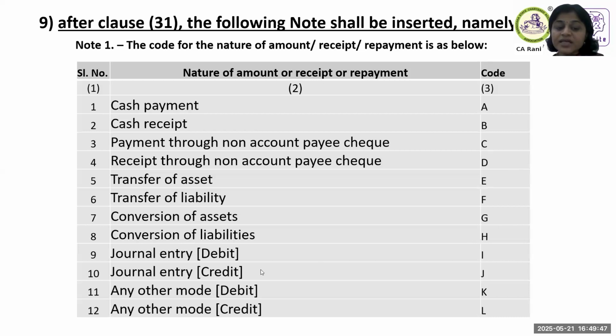Then journal entry debit, journal entry credit, and also if you have any kind which is not fitting in any category, they wanted to plug that challenge also by mentioning any other mode, any other both debit and credit transaction. So here, under any other mode, perhaps if there is no space in the form to write your explanation, maybe you can include that in another Word document and attach it along with the tax audit report. So here more attention is warranted in our tax audit this time.